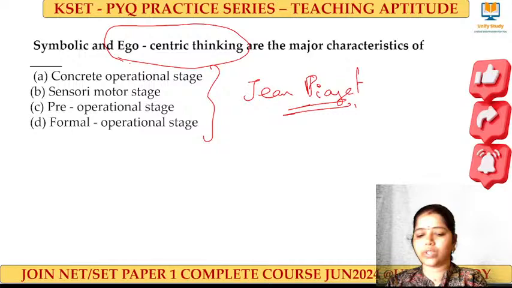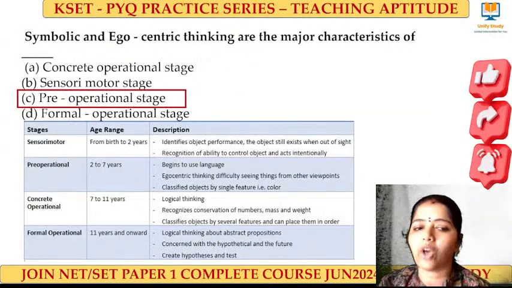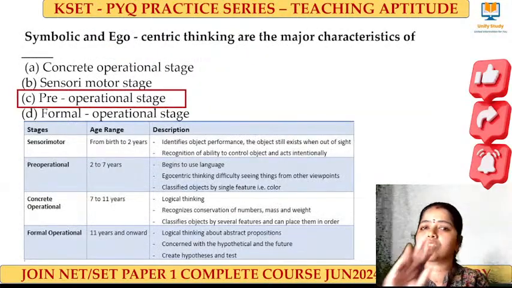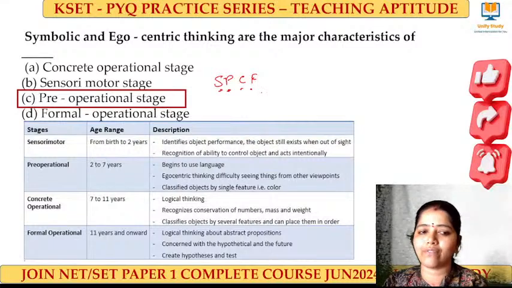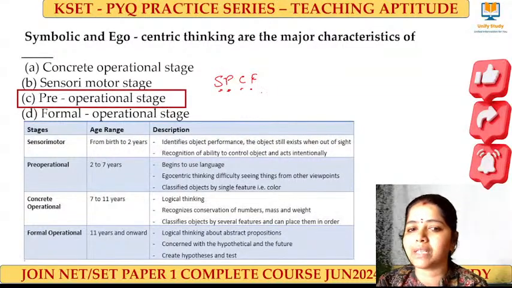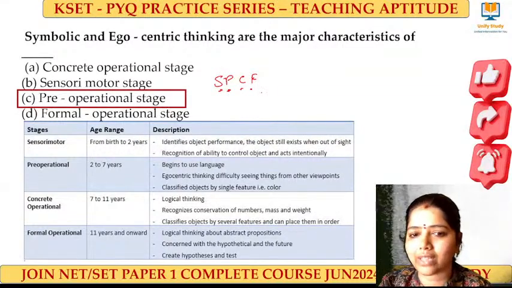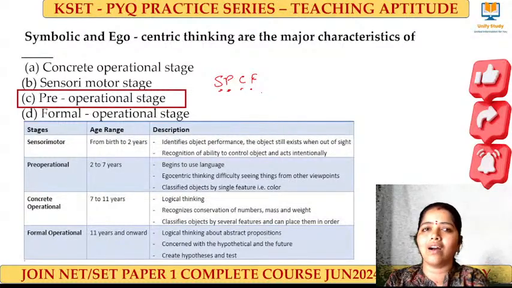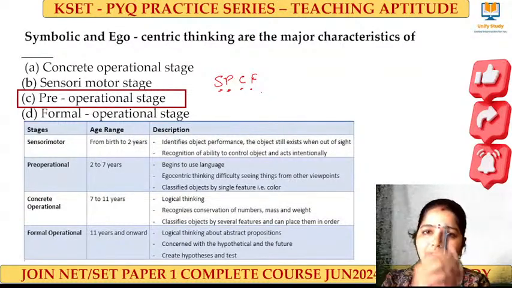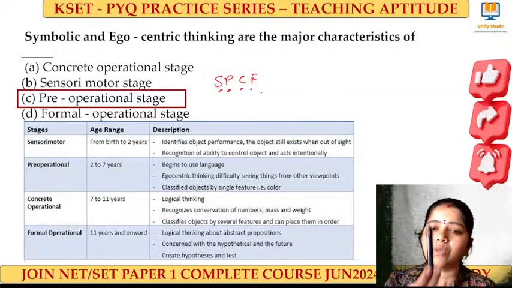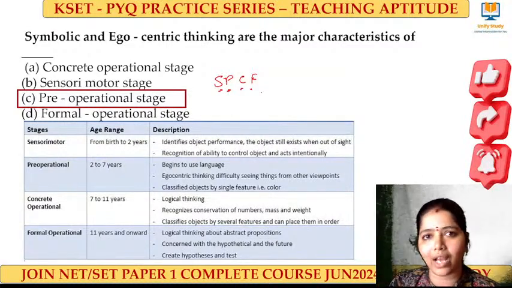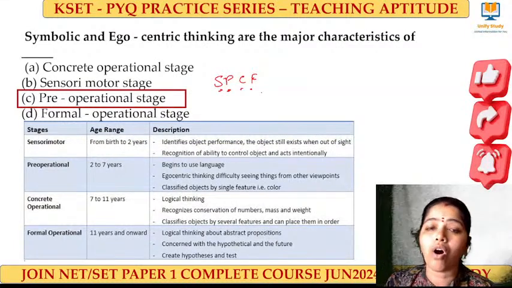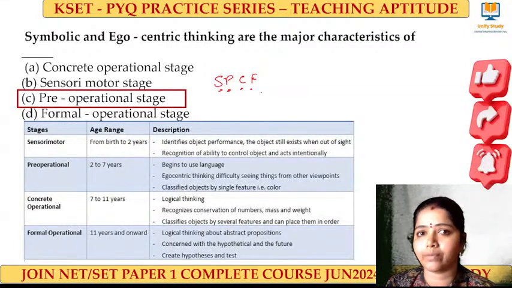Yes, we go for the answer. The right answer for this question is the pre-operational stage. So we have 4 stages of Jean Piaget's theory, that is SPCF: sensory motor, pre-operational, concrete and formal. Sensory motor means from birth to 2 years. They will just be able to touch the object. My 2-year kid will be able to know it's a pen. When it was not on their side, they will search for it, right? All these come under sensory motor.